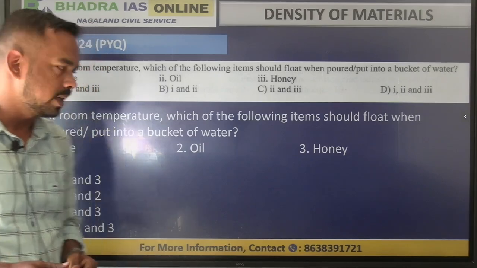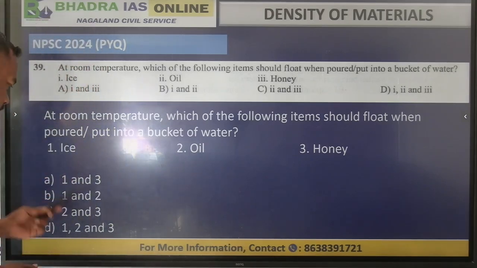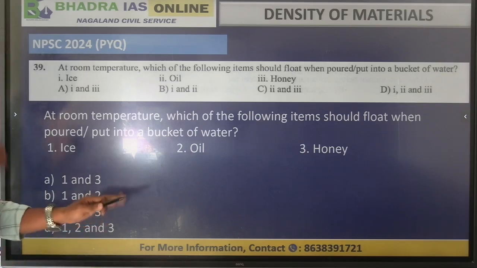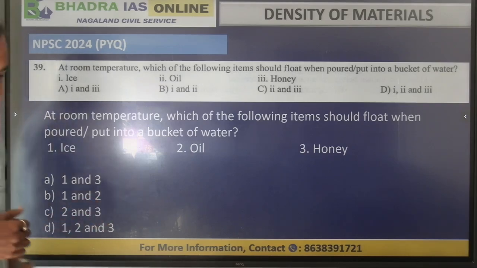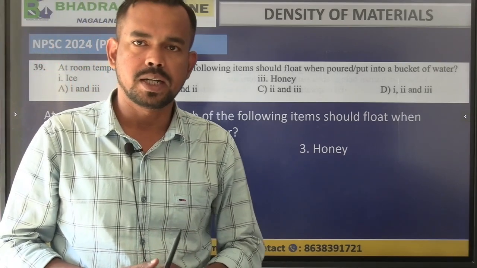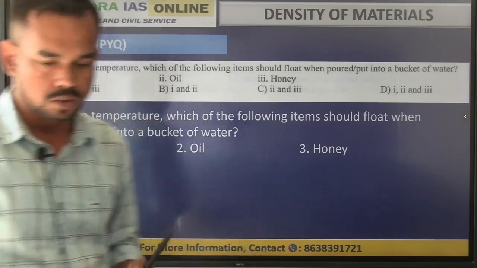We have just seen the example. The options are 1 and 3, 1 and 2, 2 and 3, 1, 2 and 3. Now you can answer this question by the theory that we have discussed. This was the PYQ that we have brought up for you.